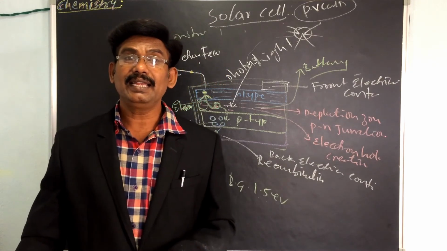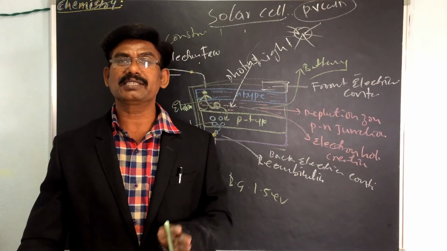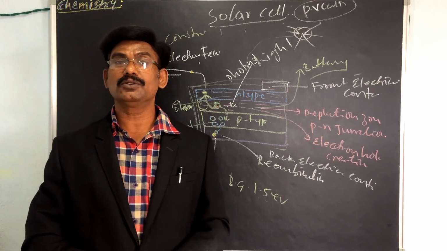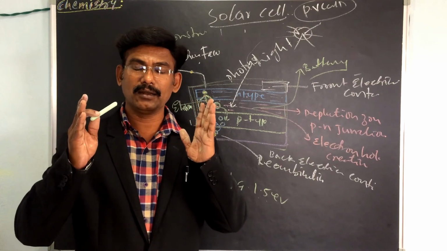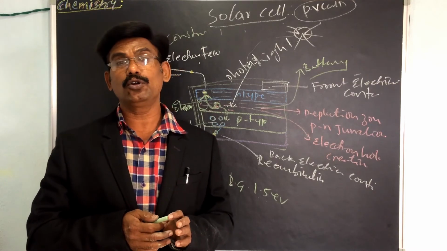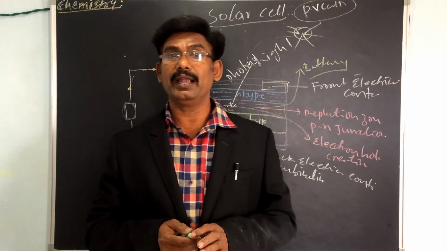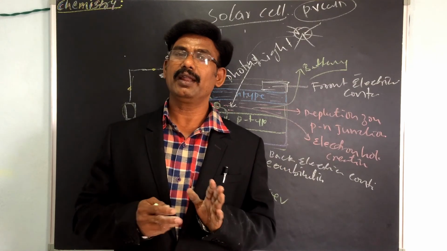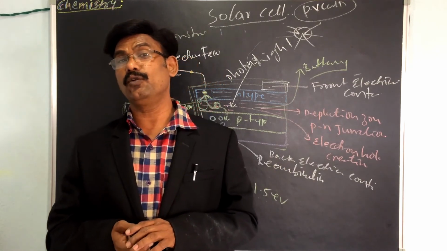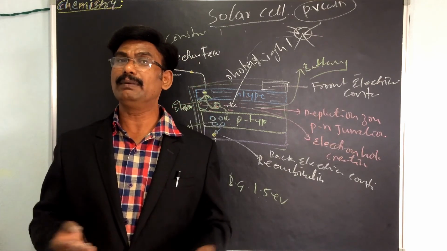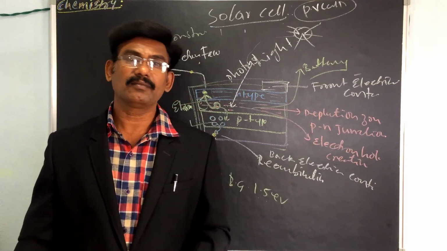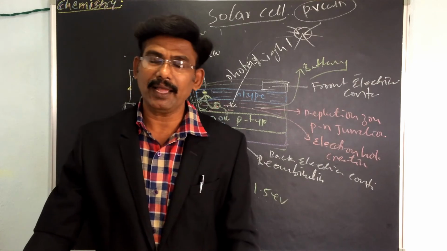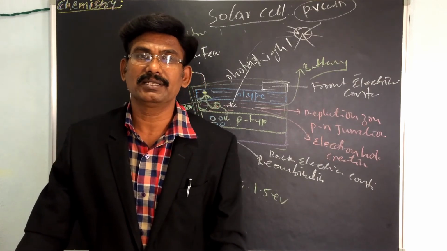But what are the disadvantages of solar cells? It has a high cost of installation. One house requires about 4 to 5 lakhs of rupees for one refrigerator, TV, and two lights. So it requires almost 3 to 4 lakh rupees. That is a very high installation cost.